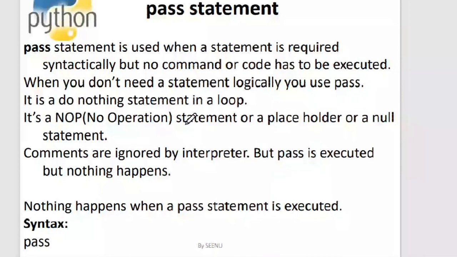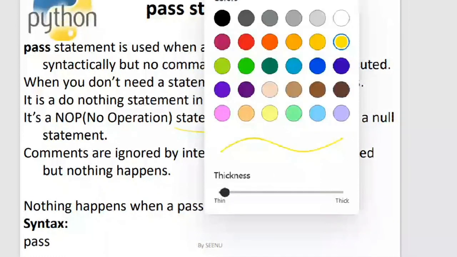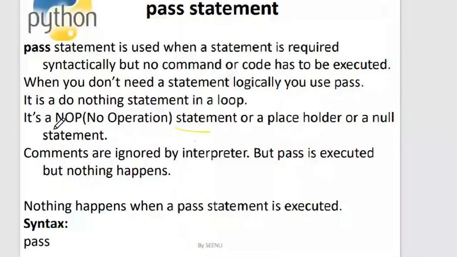What is a pass statement? Pass statement is a NOP. And what is NOP? NOP is a no operation statement. Sometimes we also call it a placeholder, or sometimes the null statement. So what is the purpose of this pass statement? Whenever you want something to be there syntactically, but you don't want it to execute, then a do nothing statement. So pass is a do nothing statement, but it is just used as a space filler.